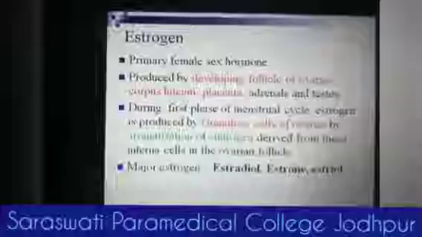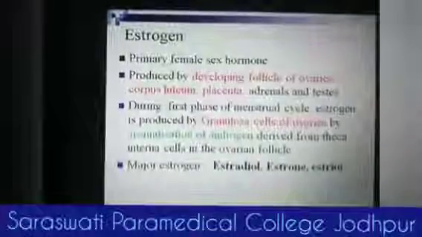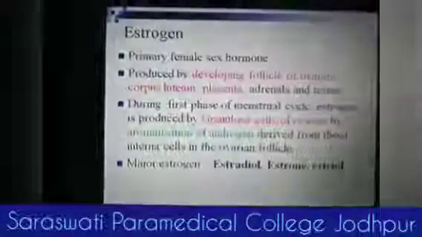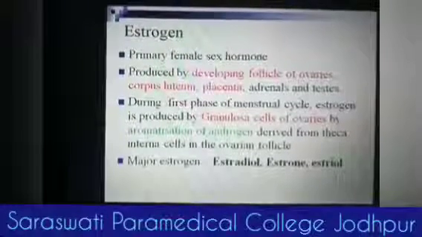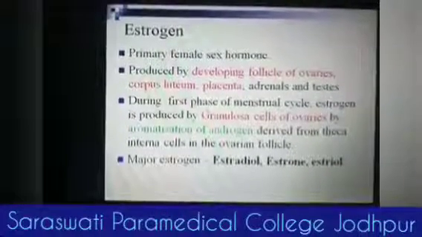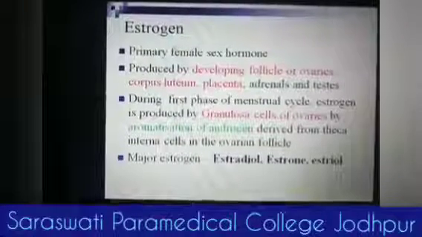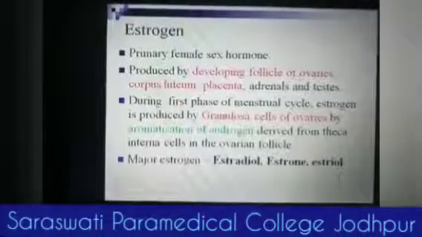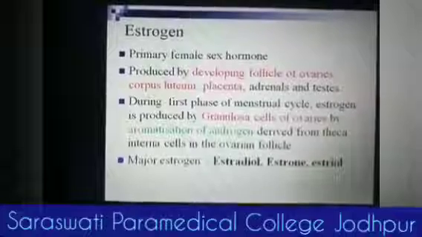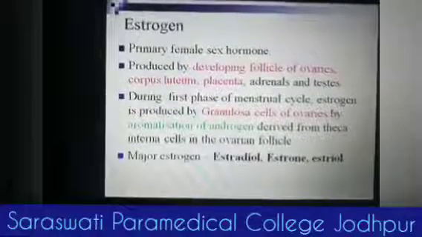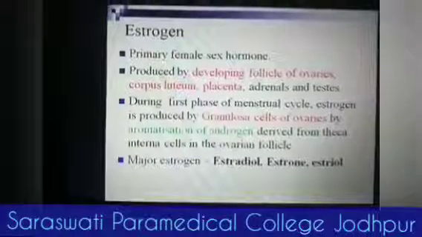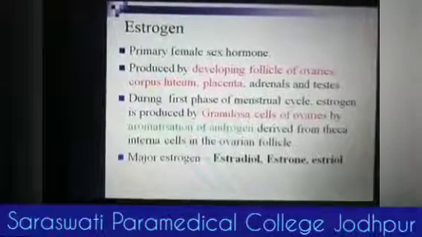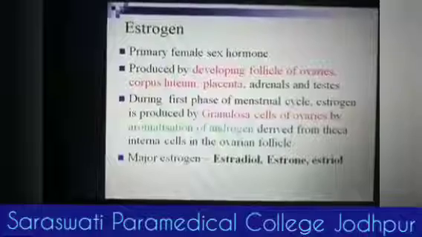Estrogen is a primary female sex hormone which is produced by the developing follicles of the ovaries, corpus luteum, placenta, and it is also produced by adrenal gland and testes in small amounts. During the first phase of menstrual cycle, that is the menstrual phase, estrogen is produced by the granulosa cells of